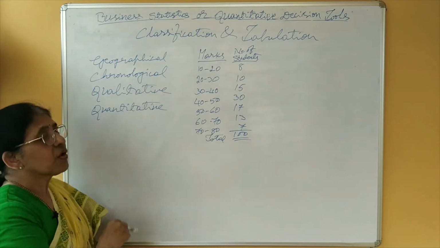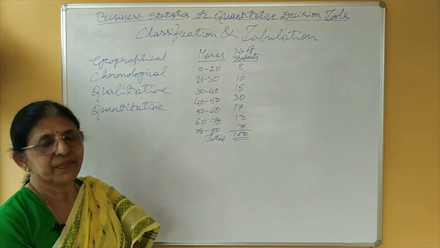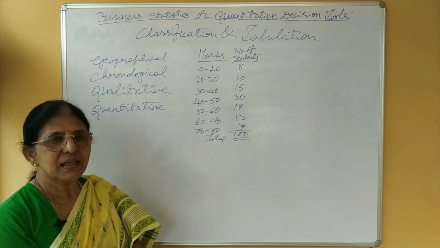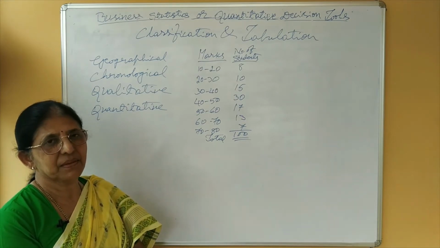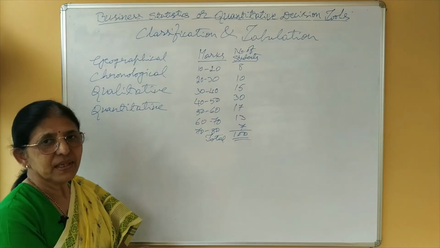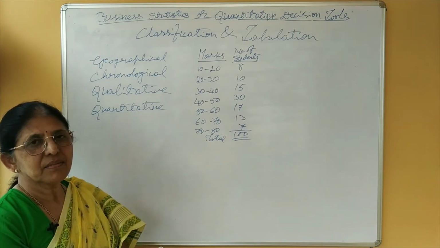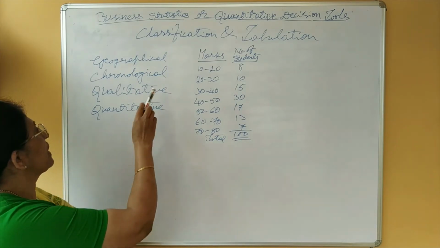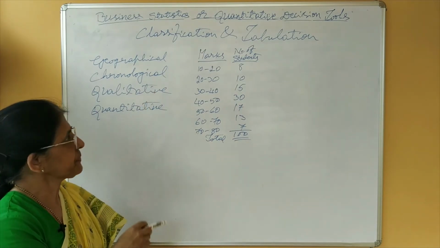Another one is chronological classification. When the data are collected and recorded on the basis of passage of time, that we say chronological classification. For example, daily sales, monthly production, annual rainfalls, they all come under chronological classification.